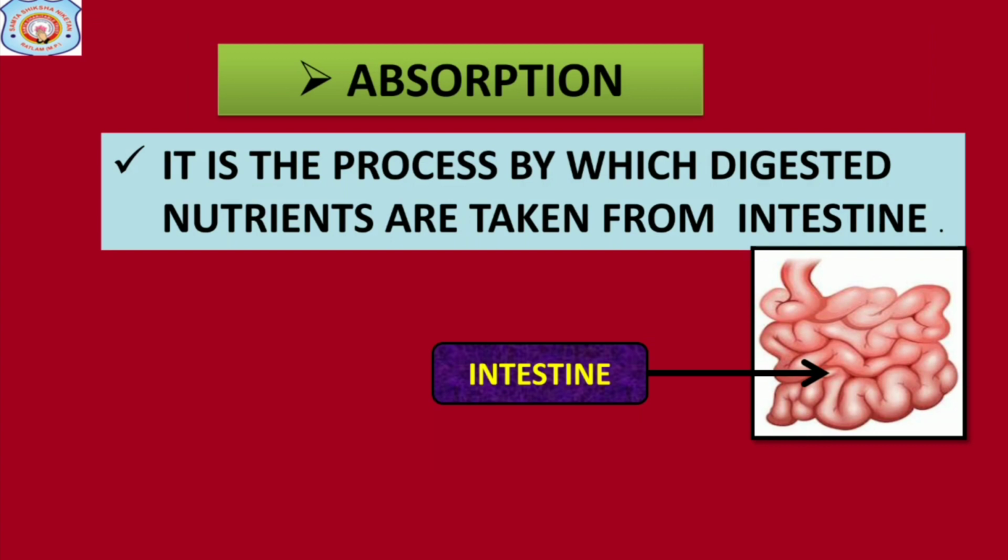Next is absorption process. After digestion of food, the essential nutrients are absorbed by intestine and transported to the various parts of body through circulatory system.